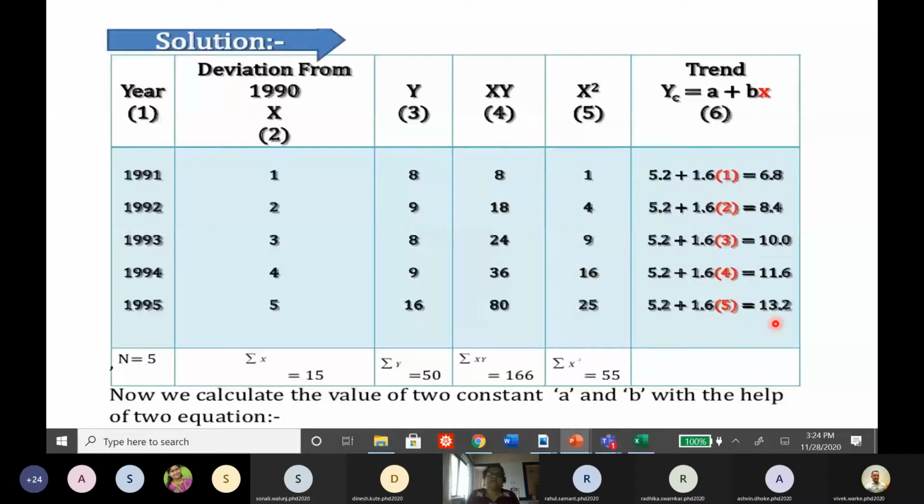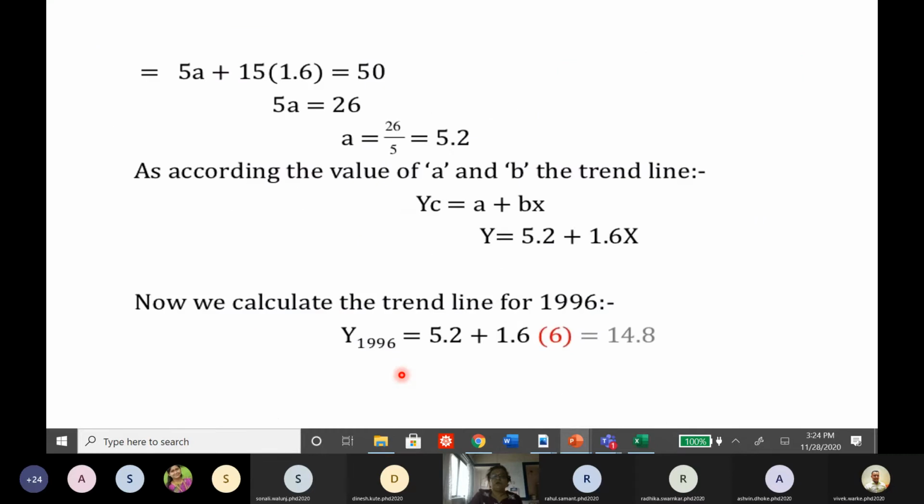Now what is the expected trend value, maybe in the year 1998? How do I calculate it? If I have to say 1998, my 1995 is 5, so 1998 will be 8, meaning the value of x will be 8. I need to substitute the value of x here as 8. Here I have chosen an example of 1996, but instead of 6, you can put here 8. So you will get the trend value in the year 1998.